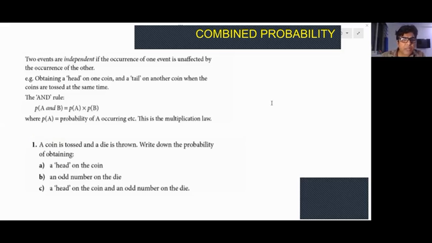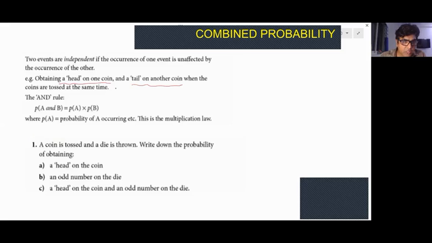A very simple example: I have 2 coins, and getting a head on one coin and getting a tail on another coin. How would it matter? If I get a head on one coin, is it necessary that on the second coin I'll get a head, or a tail? It is independent. These two are known as independent events.